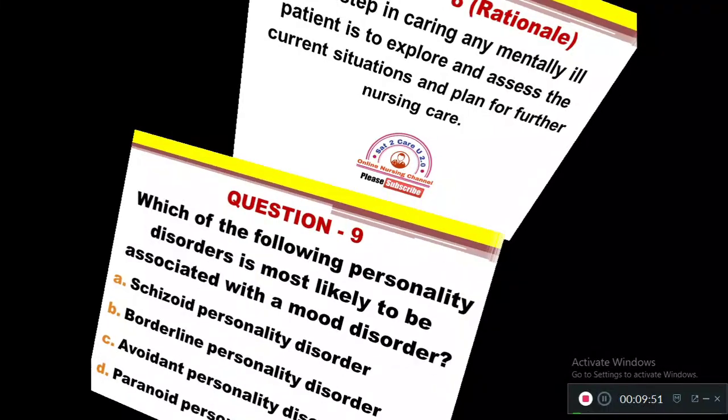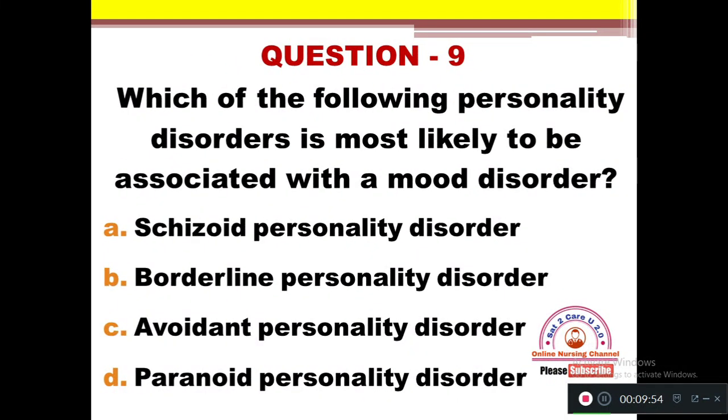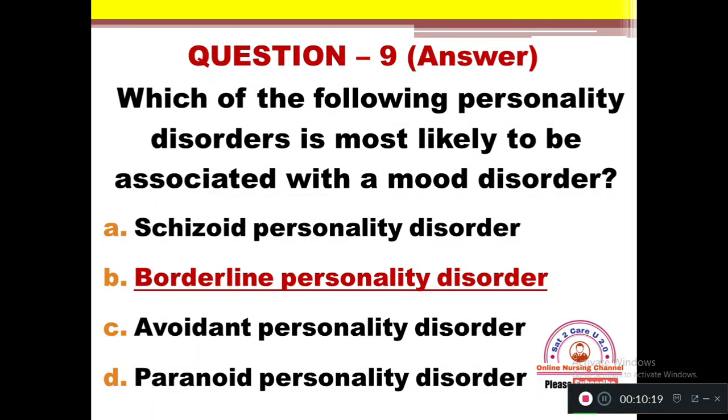Question number 9. Which of the following personality disorders is most likely to be associated with a mood disorder? Option A, schizoid personality disorder. B, borderline personality disorder. C, avoidant personality disorder. Option D, paranoid personality disorder. The personality disorder which has a close association with mood disorder, particularly depression, is option B, borderline personality disorder. Apart from this, dependent personality disorder also has a significant association with depression, but that is not given here. So we are choosing borderline personality disorder.